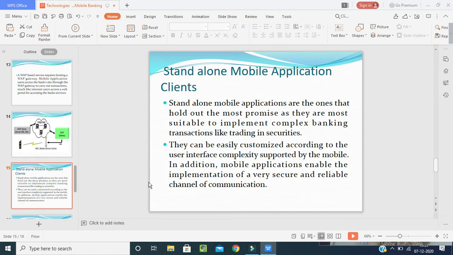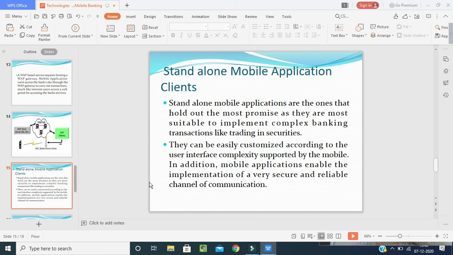Now we'll go for the last one, that is the standalone mobile application clients. Every individual, every client has a mobile phone and has applications. So what is the use of this? It holds the most promise, that means banks see it as most suitable to implement complex banking transactions like trading in securities. This is only used for business people who have a current account, not individuals with a savings account. This is used for current account holders only.